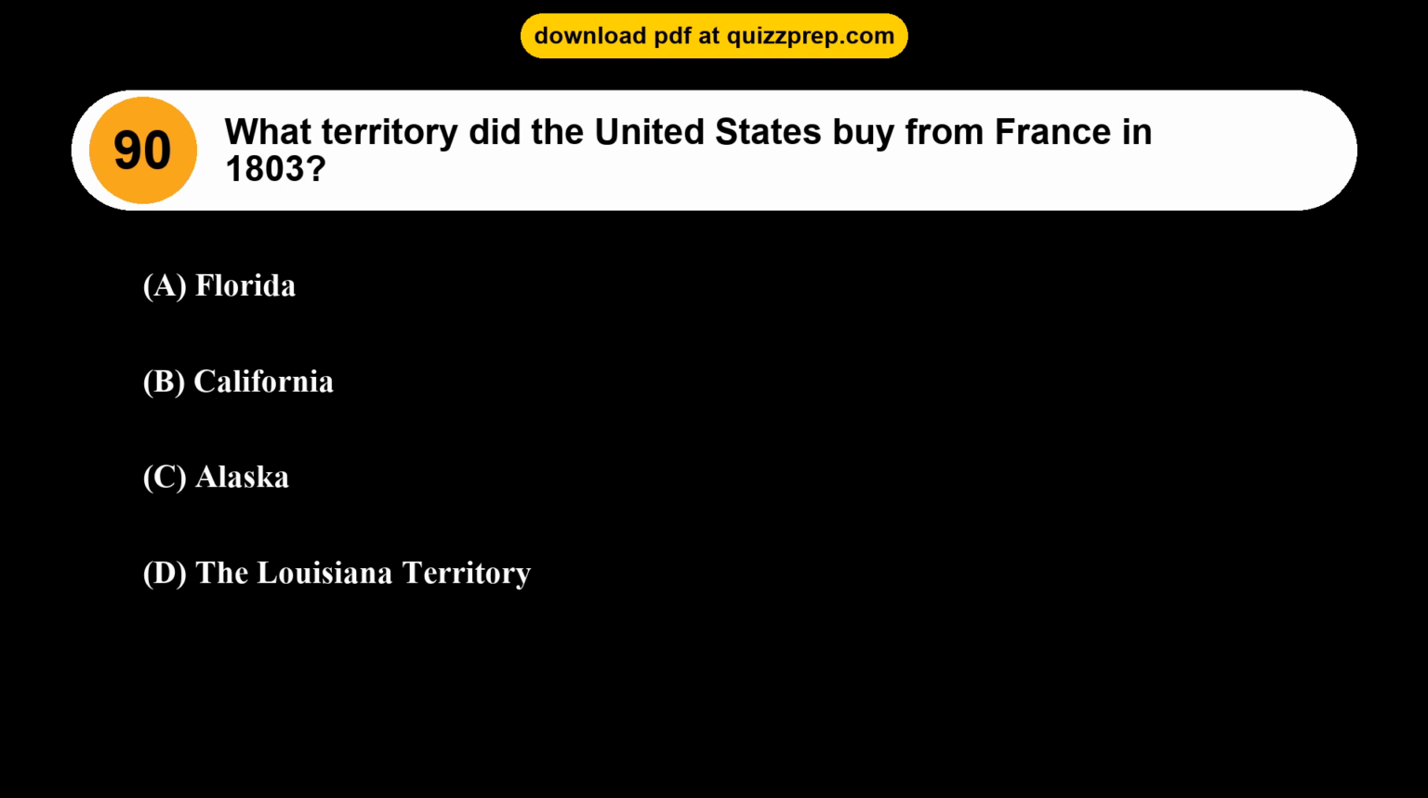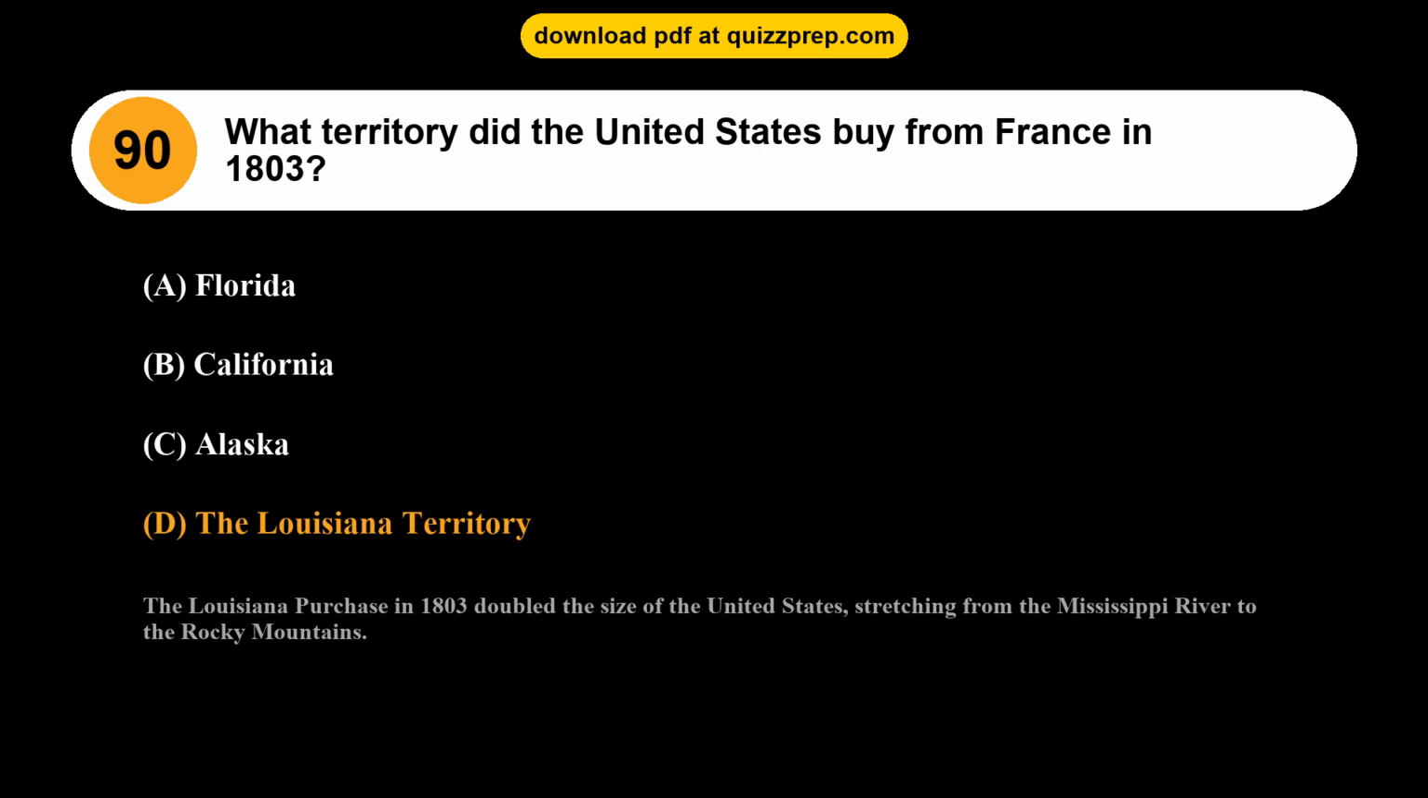Question 90. What territory did the United States buy from France in 1803? Option A, Florida. Option B, California. Option C, Alaska. Option D, the Louisiana Territory. The correct answer is option D, the Louisiana Territory. The Louisiana Purchase in 1803 doubled the size of the United States, stretching from the Mississippi River to the Rocky Mountains.